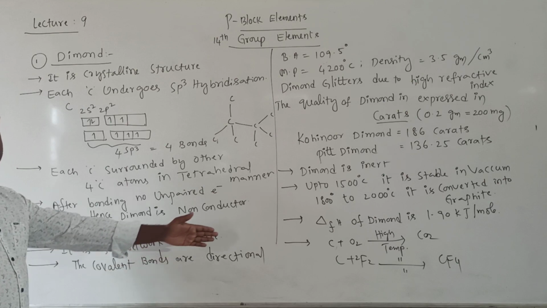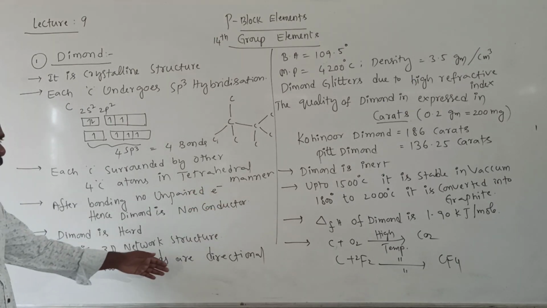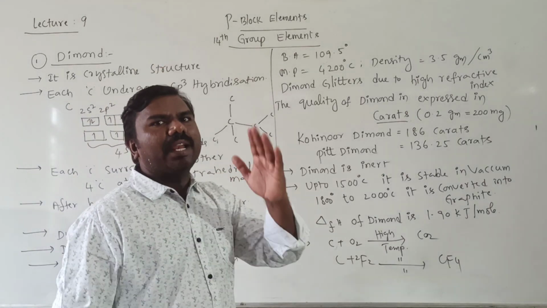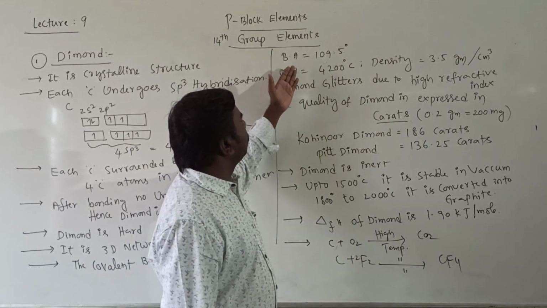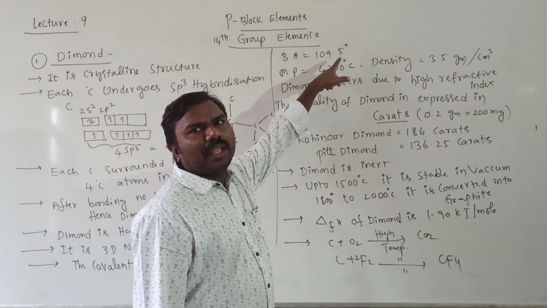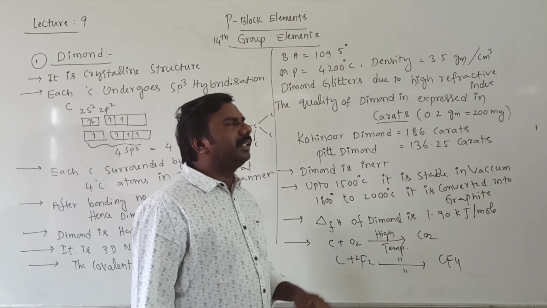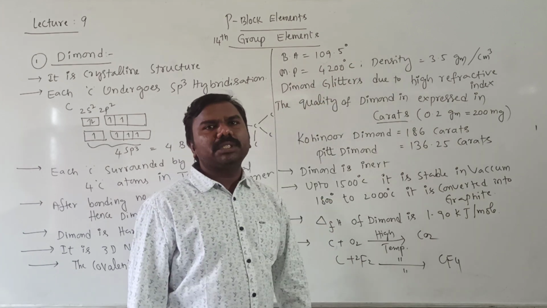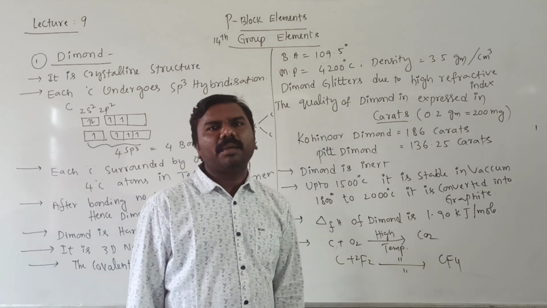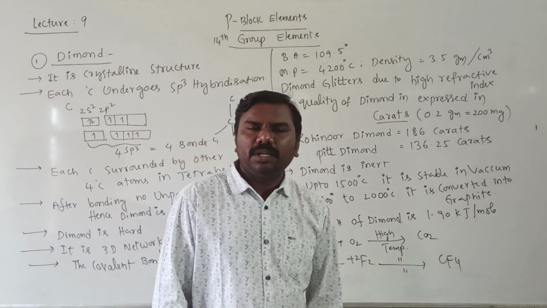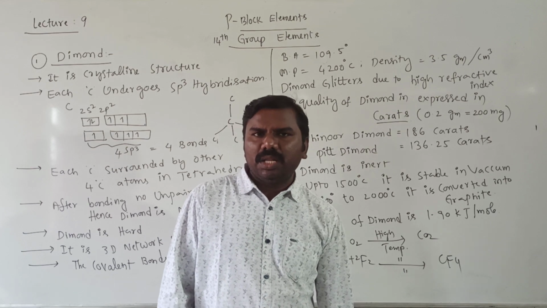Next, it is a 3-dimensional network structure. All covalent bonds are directional in nature in a tetrahedral manner. The bond angle will be 109.5 degrees. Melting point is 4200 degrees Celsius. Density will be 3.5 grams per cubic centimeter, that is equal to 1 milliliter.